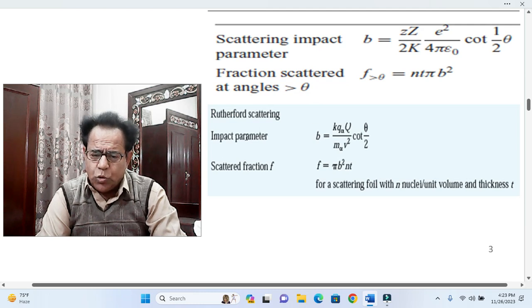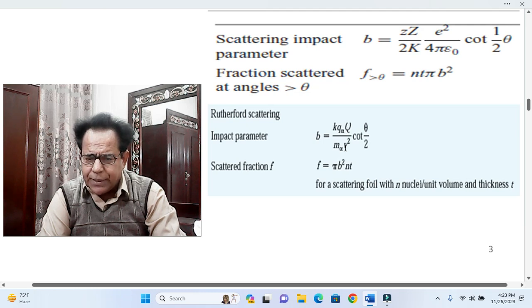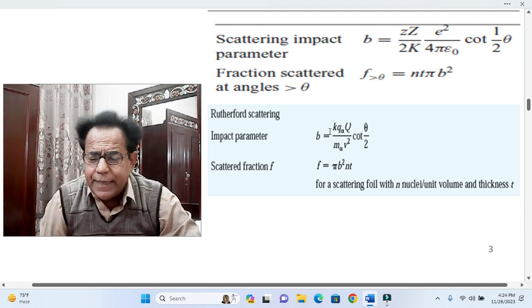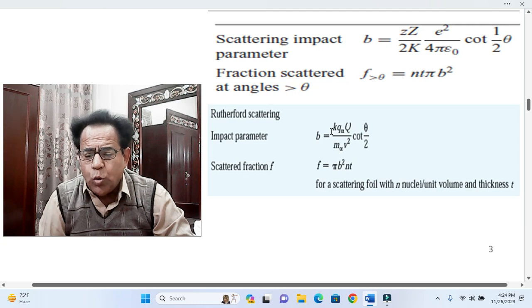Okay, Rutherford scattering impact parameter b is equal to small k q alpha into capital Q over m alpha, mass of the alpha particle, into v square into cot theta by 2. Actually, dear students, here small k denotes 1 over 4 pi epsilon naught.